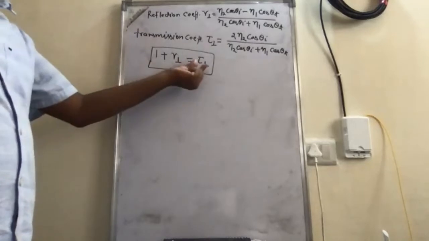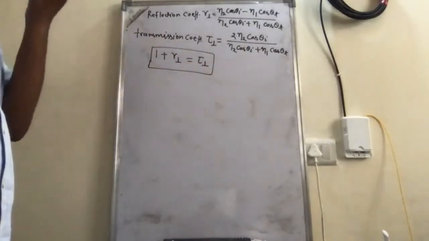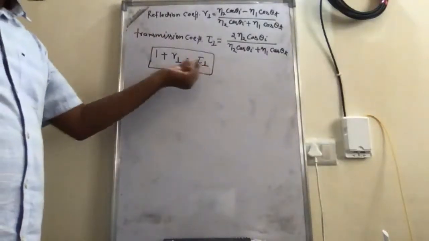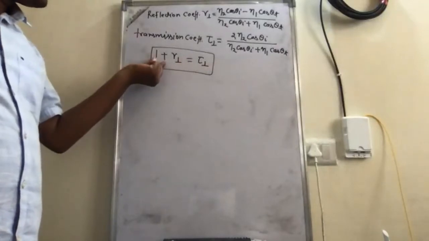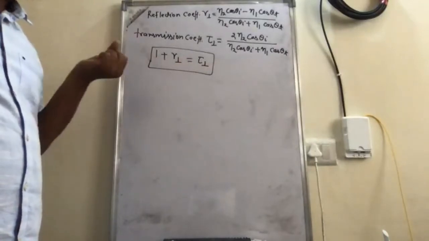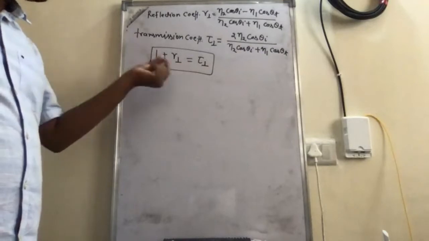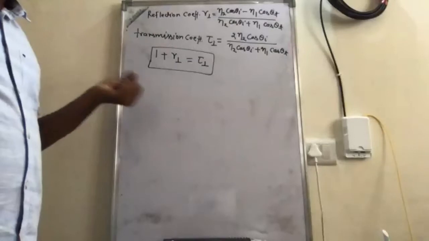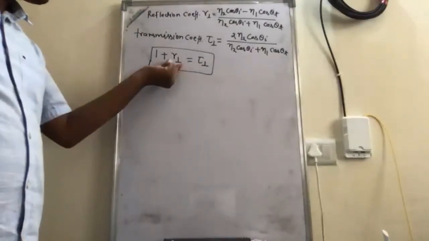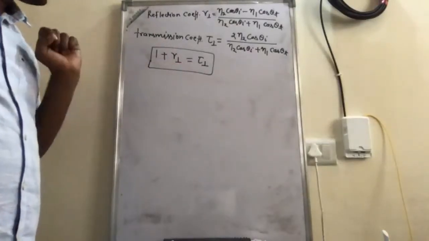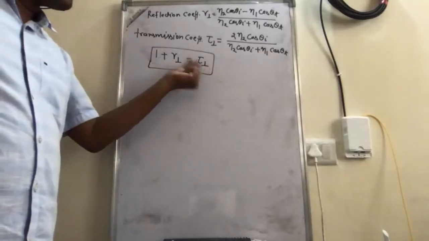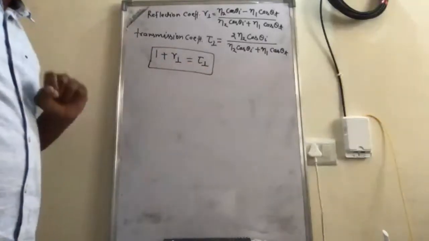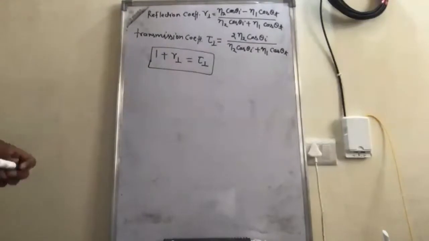So we can see that the transmission coefficient may be greater than 1 or less than 1, depending upon the sign of the reflection coefficient. If the reflection coefficient is positive, it means that the transmission coefficient will be more than unity. What is the meaning of this?